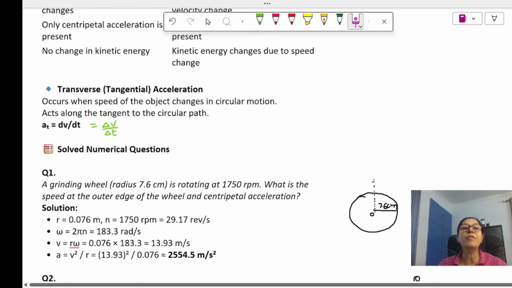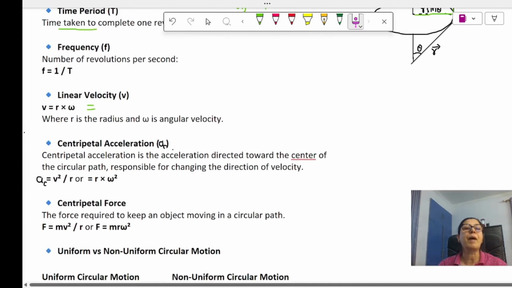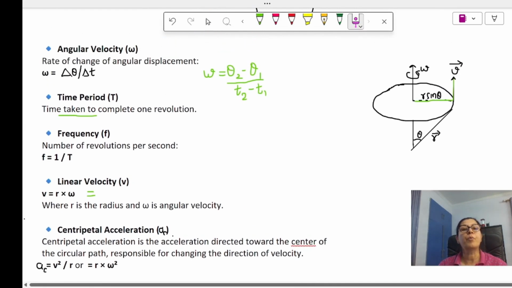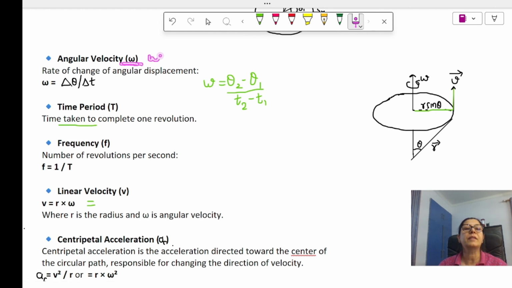So what is angular velocity? Angular velocity is denoted by the letter omega, like this. This is an important point. What is velocity? We know velocity is the rate of change of displacement. So angular velocity will be the rate of change of angular displacement. So omega will be delta theta by delta t.